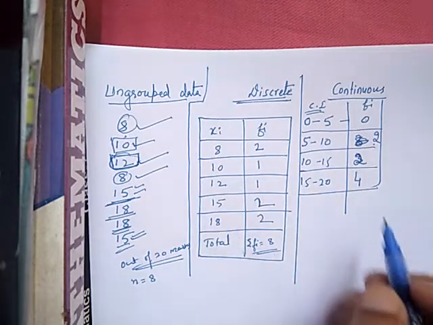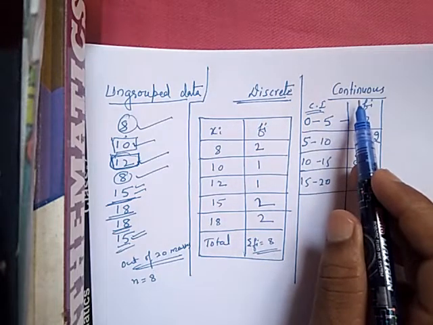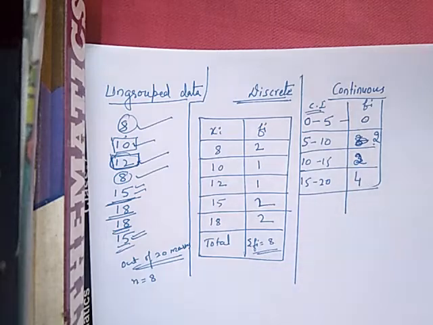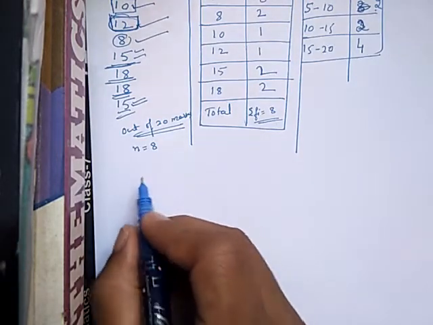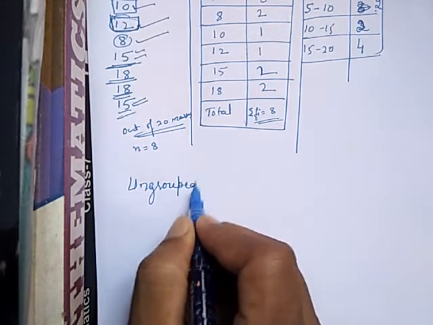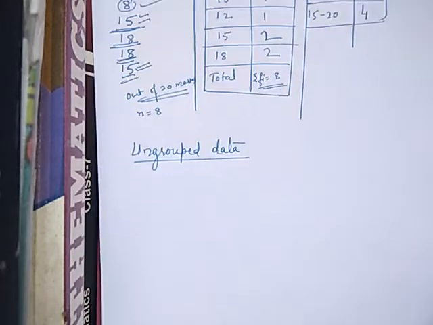So like this we are differentiating ungrouped data, discrete frequency distribution and also continuous frequency distribution. So we will take one example so that you will get the idea. For the ungrouped data we will take one example.